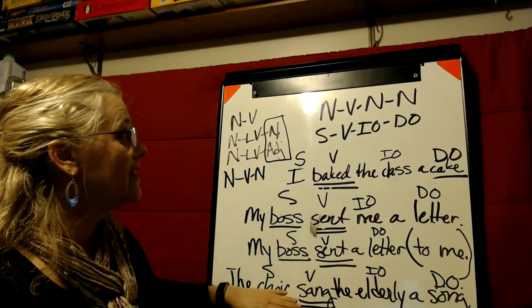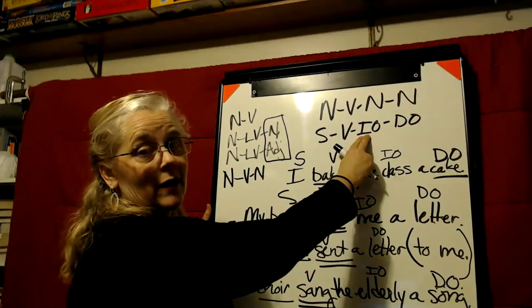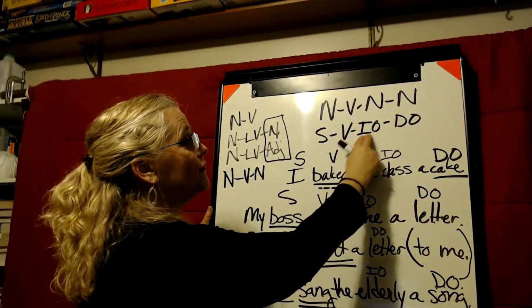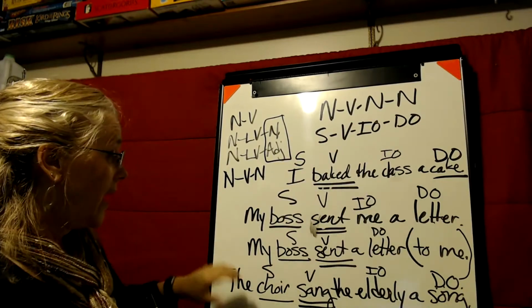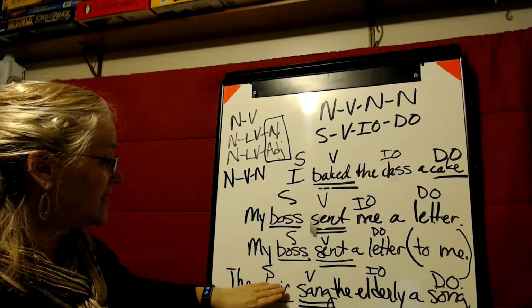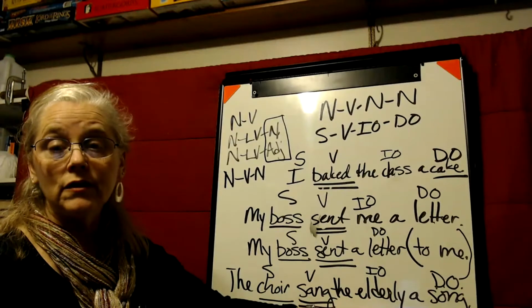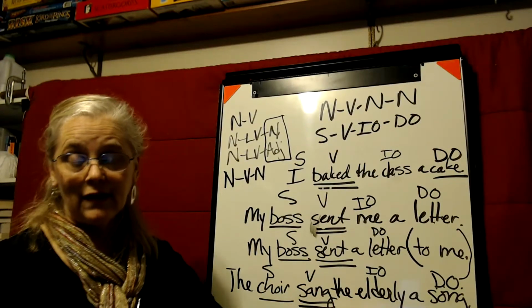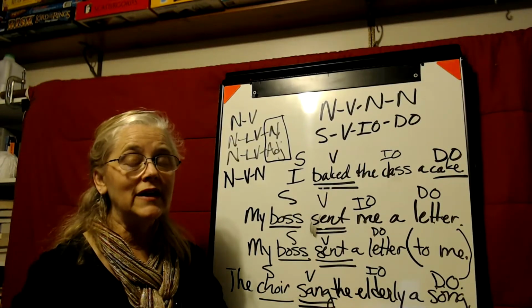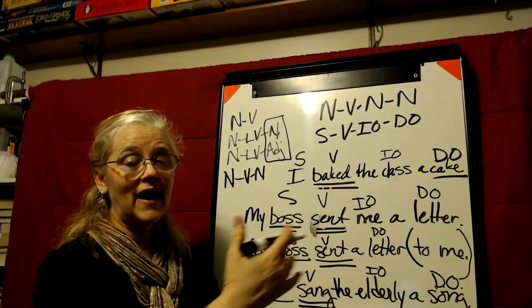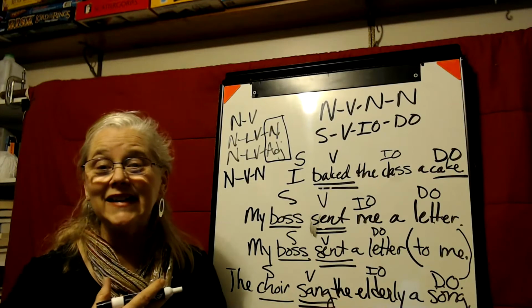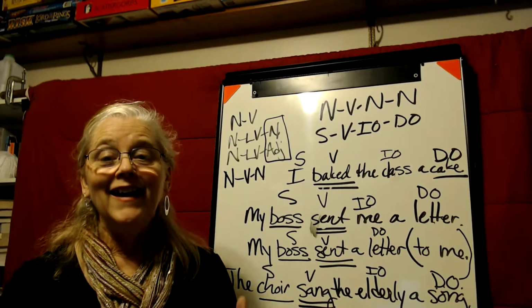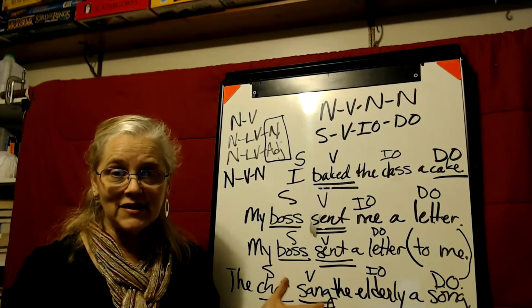In sentences like this, the indirect object always comes before the direct object. And I could have written, the children sang a song to the elderly. But then, even though the elderly are receiving that, that would be a prepositional phrase. So grammatically, they would be structured differently, but they would have the same meaning.